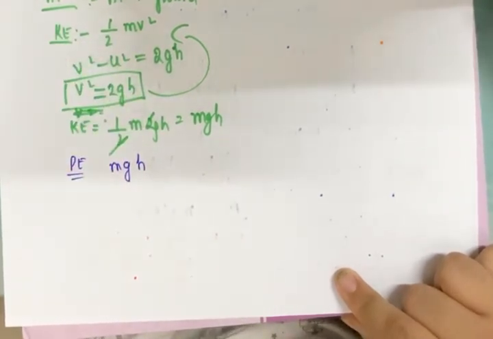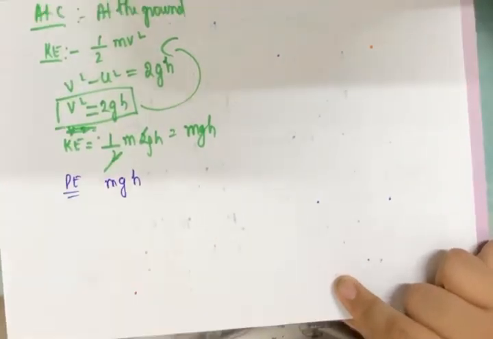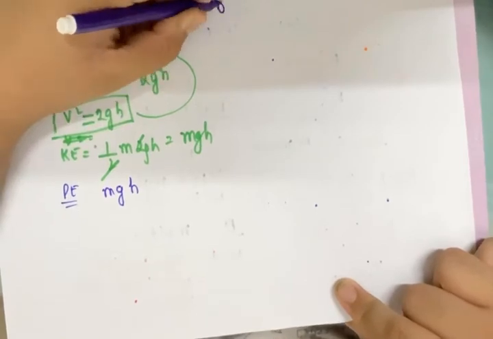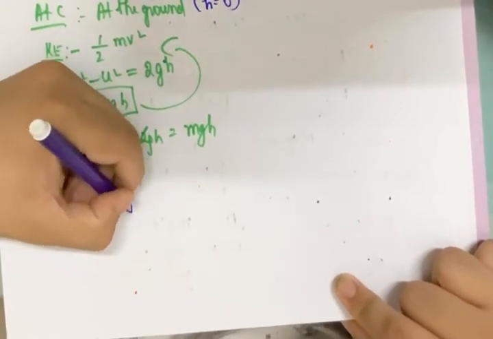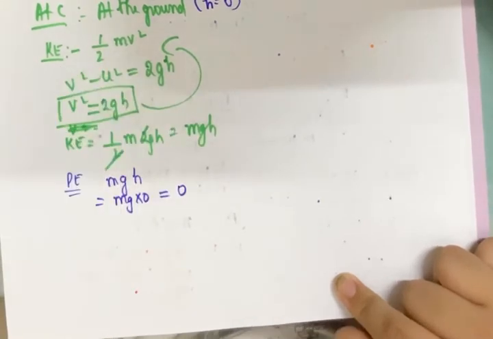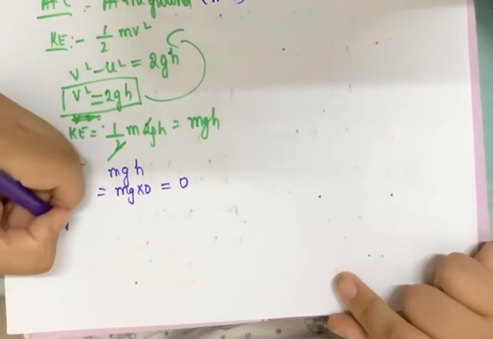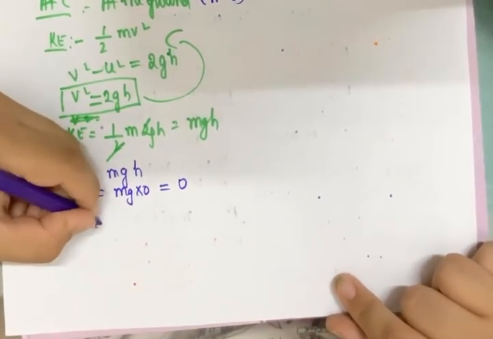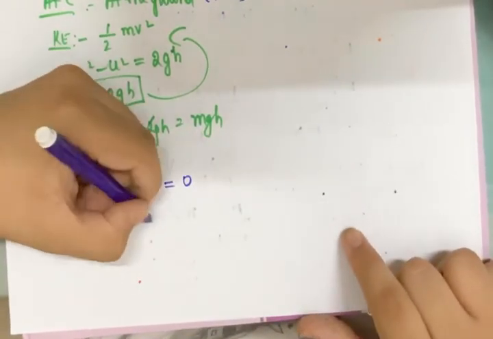Now what is the height of the object here? It's on the ground. So height is 0. If the object is on the ground, that means height is 0. So mg into 0, which is 0, is the potential energy. So finally, what is potential energy plus kinetic energy? This is 0, so this will be mgh only.